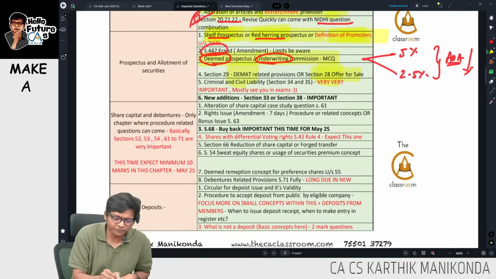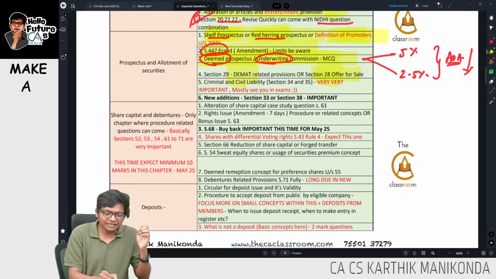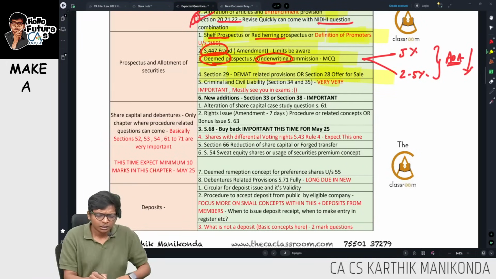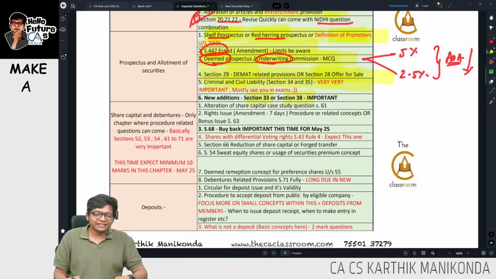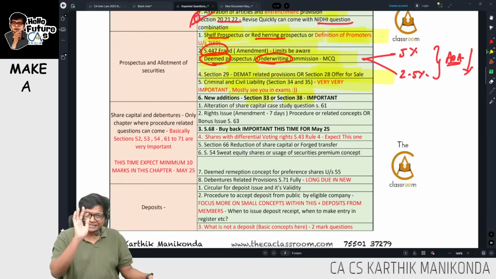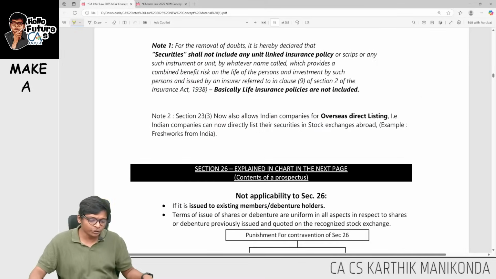Next, I am done with shelf prospectus. Fraud, I told you, deemed. Underwriting, DMAT, offer for sale. Next, new additions 33 and 38, we will come to that. Before that, criminal and civil liability, guys, very important. Mostly if you see it in the exam, it means it is going to come in the exam.